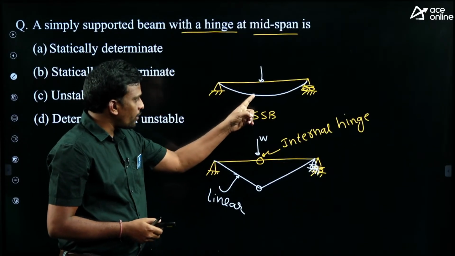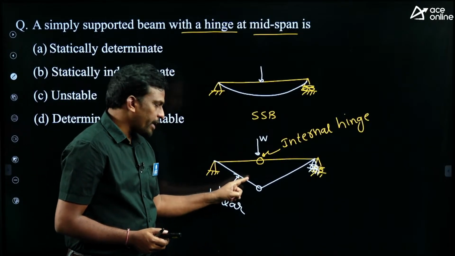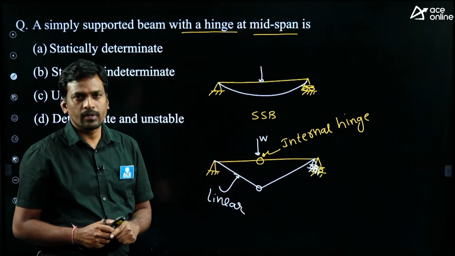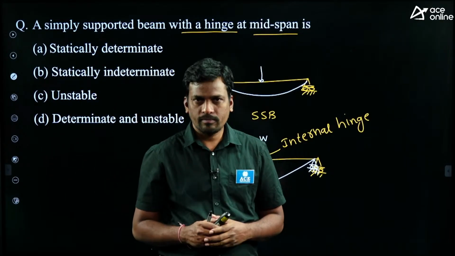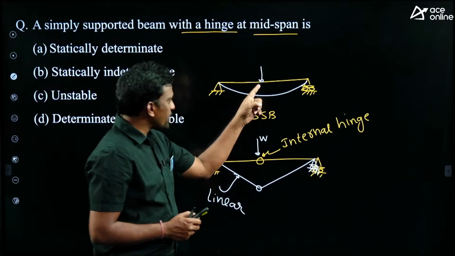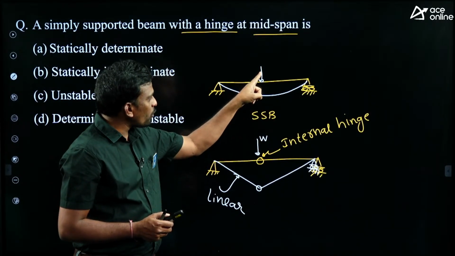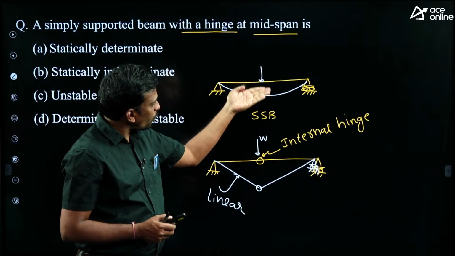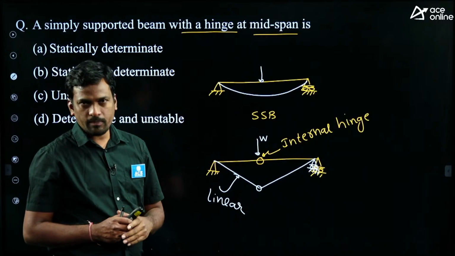No, it is non-linear. Students, if the deflected profile is linear, it is called a mechanism, and a mechanism is also called an unstable structure. Now, a simply supported beam is stable. It means after removing the external load, the deflected profile goes back to its original position, then it is called stable.